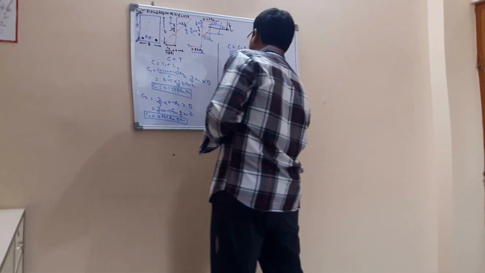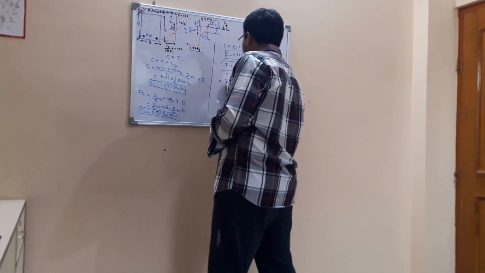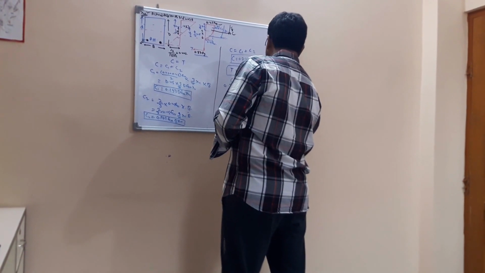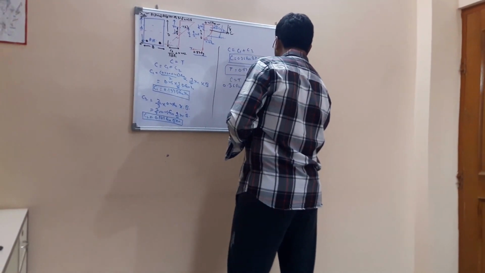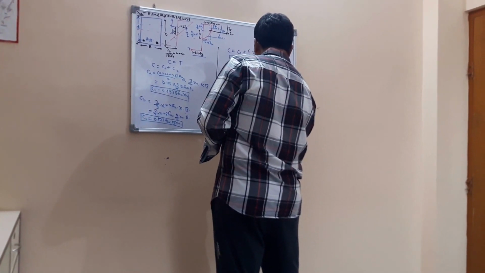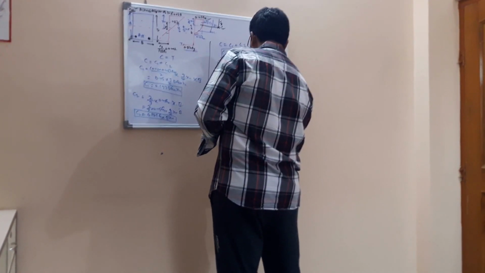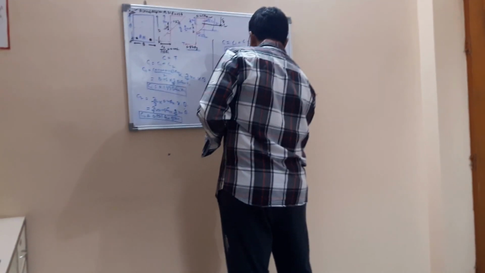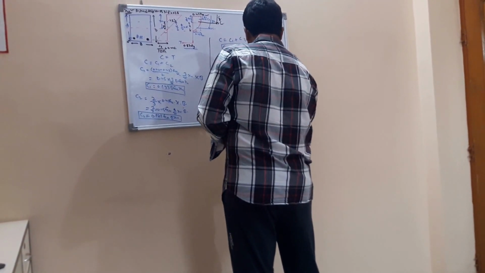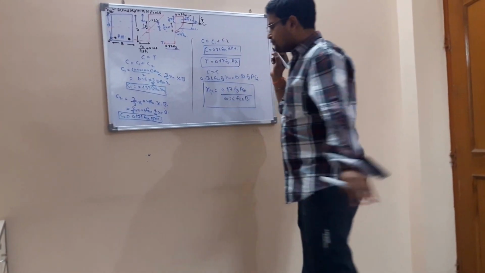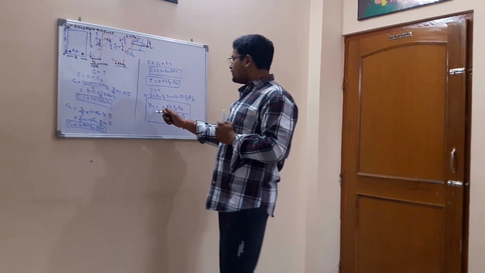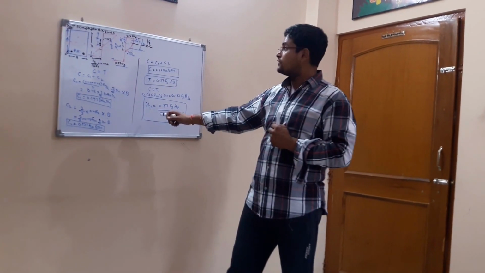Equate C equal to T, then it will be 0.36 fck B xu equal to 0.87 fy Ast. From that we can easily calculate xu is equal to 0.87 fy Ast divided by 0.36 fck B. That is the actual depth of neutral axis. Okay. Now, so we have calculated the xu, the actual depth of neutral axis, and the actual limit.